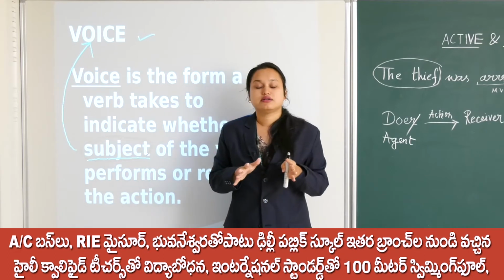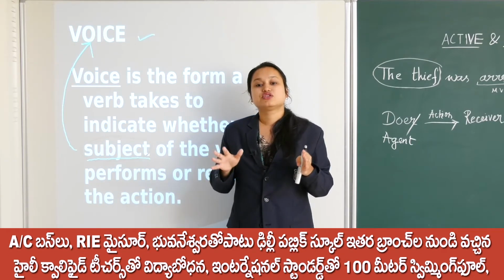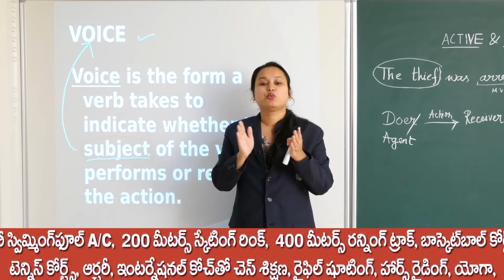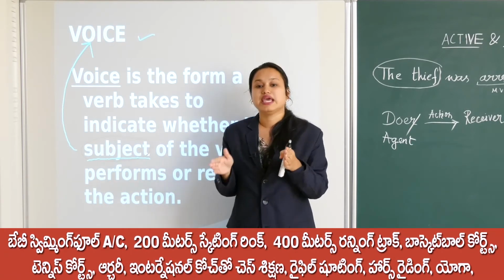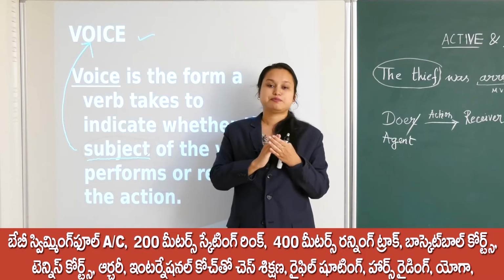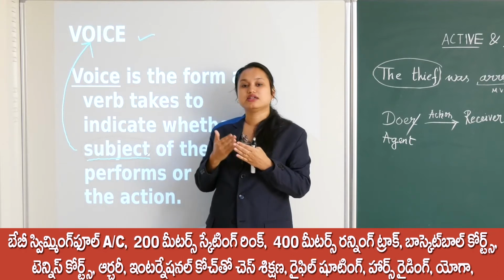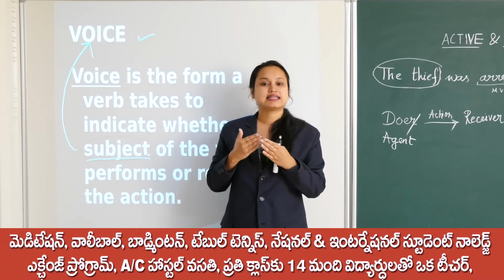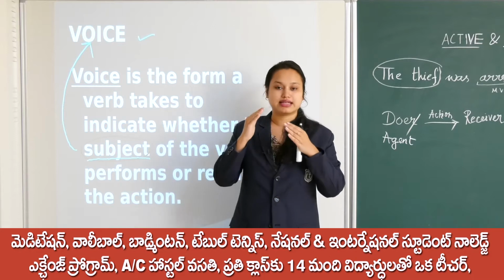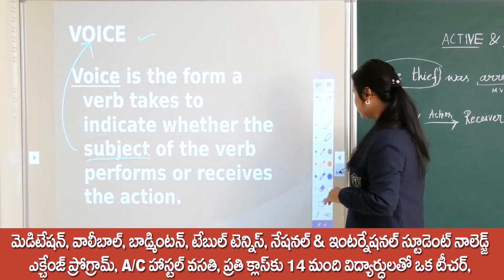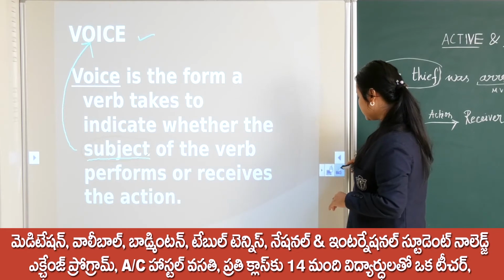So it is a passive voice sentence, because whenever we make the receiver the main one, it is passive, and whenever we make the doer the main character or subject of the sentence, it is active. Alright, this is, I think, very clear in your mind. Let us now go to the next example.